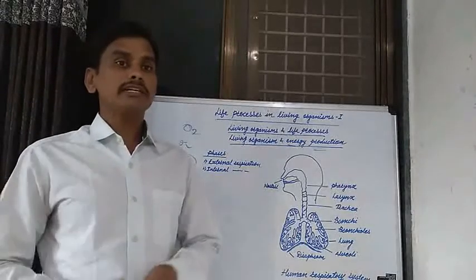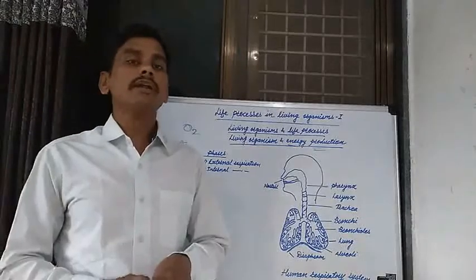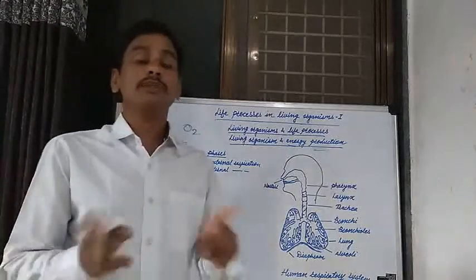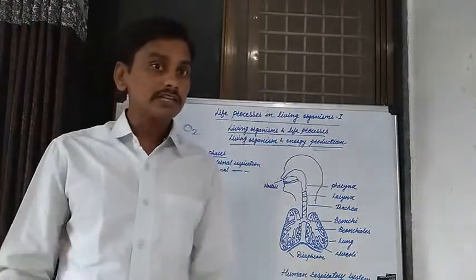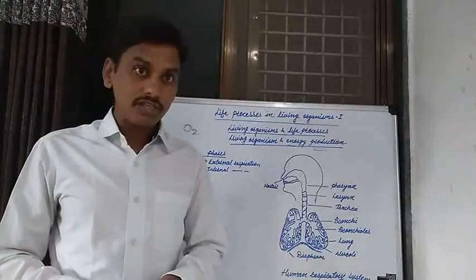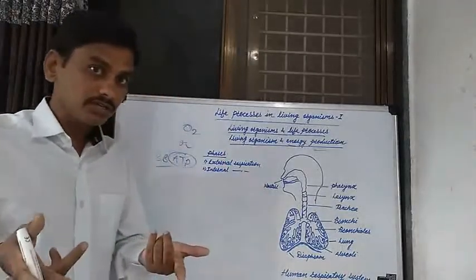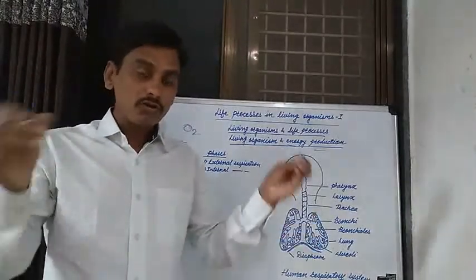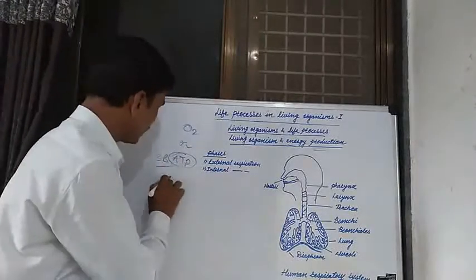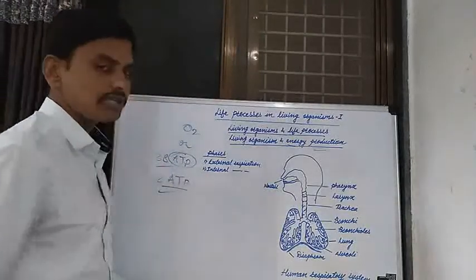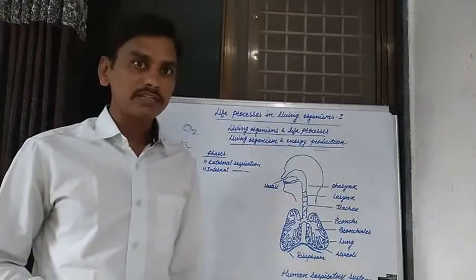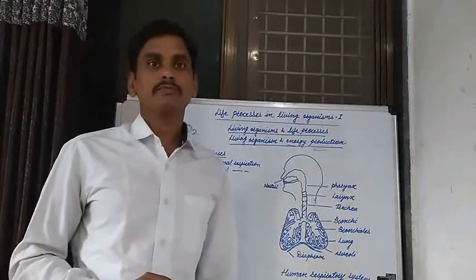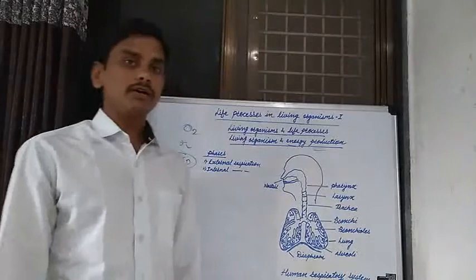In aerobic respiration, oxidation of one molecule of carbohydrate produces 38 ATP molecules. But in anaerobic respiration, food substances are oxidized without oxygen to produce energy, and one molecule of carbohydrate produces 2 ATP molecules. That means more energy is produced by aerobic respiration and less energy is produced by anaerobic respiration.